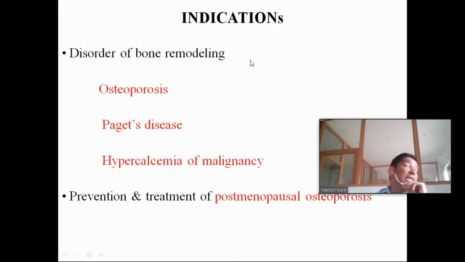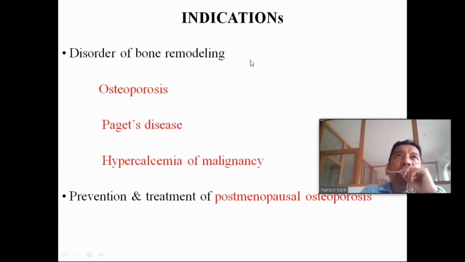So number one is osteoporosis. Similarly, they are also used for the prevention and treatment of postmenopausal osteoporosis. And the other diseases are Paget's disease and hypercalcemia in malignancy. Paget's disease is a genetic disorder of the bone.